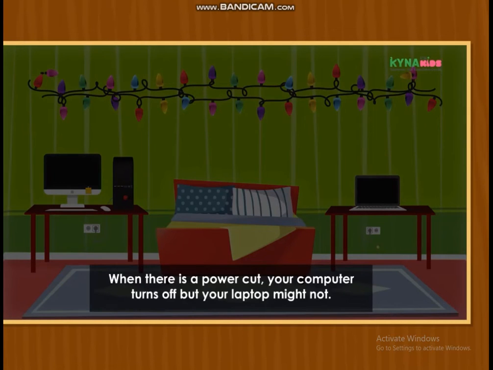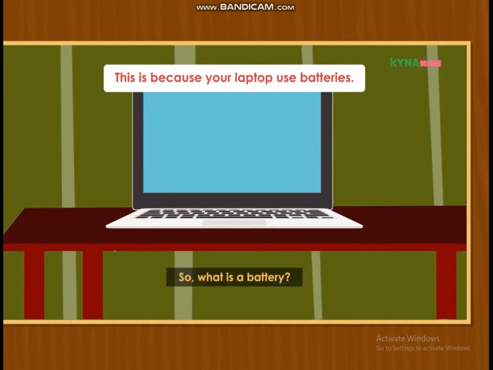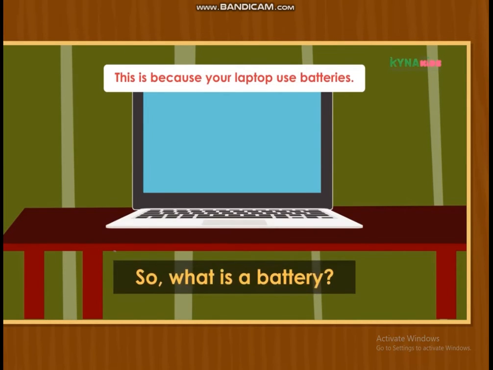When there is a power cut, your computer turns off, but your laptop might not. So, what is a battery?